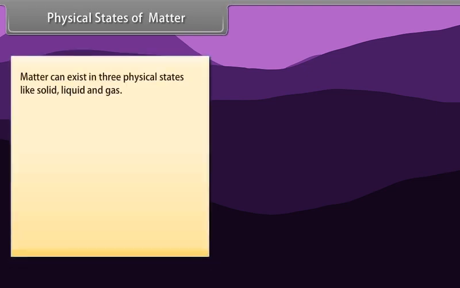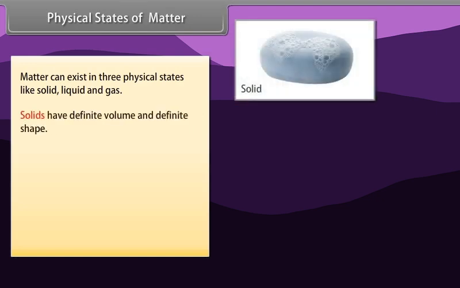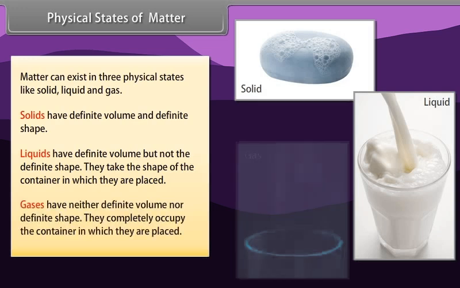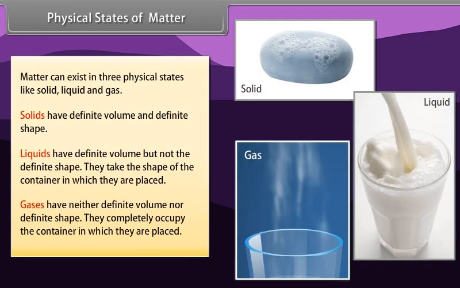Matter can exist in three physical states: solid, liquid, and gas. Solids have definite volume and definite shape. Liquids have definite volume but not a definite shape. They take the shape of the container in which they are placed. Gases have neither definite volume nor definite shape. They completely occupy the container in which they are placed.